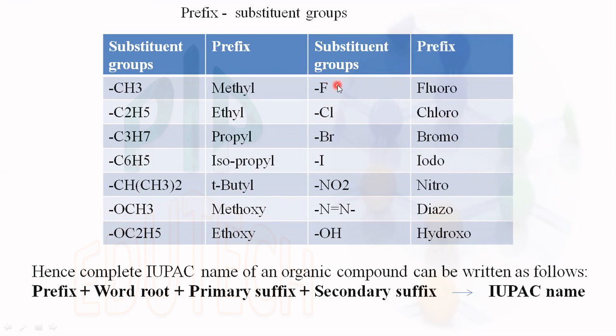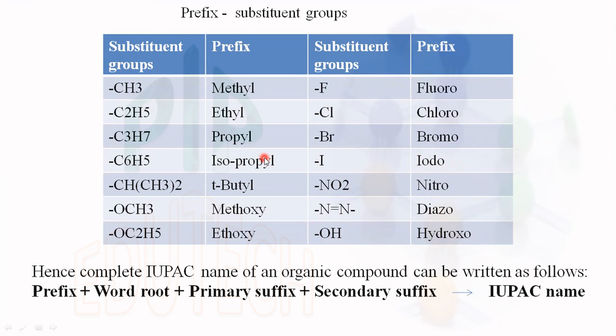If fluorine, F, is present, then it is named as fluoro. Cl means chloro. Br means bromo. I means iodo. NO2, nitro. N double bond N, diazo. OH, hydroxy. So these are some basic terms we need to know in order to name organic compounds.